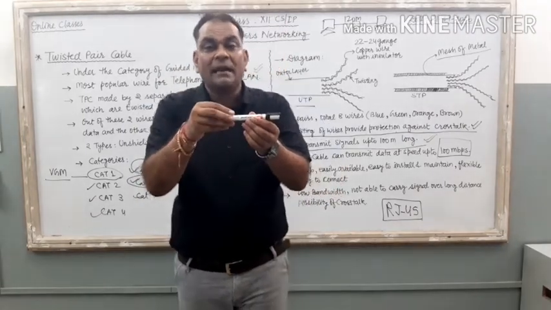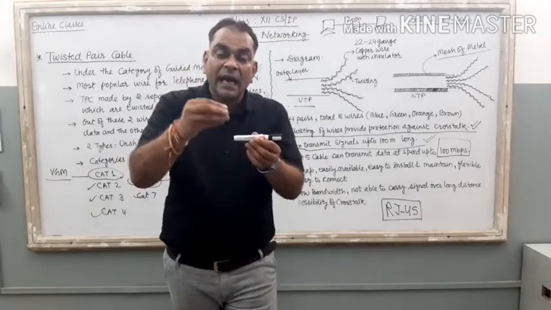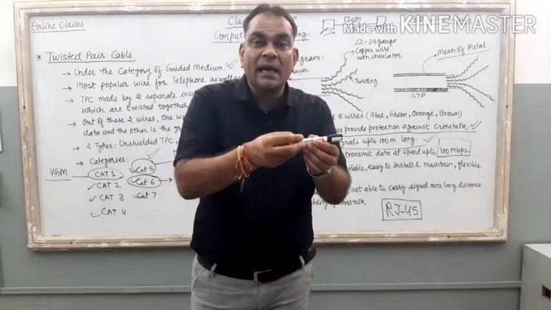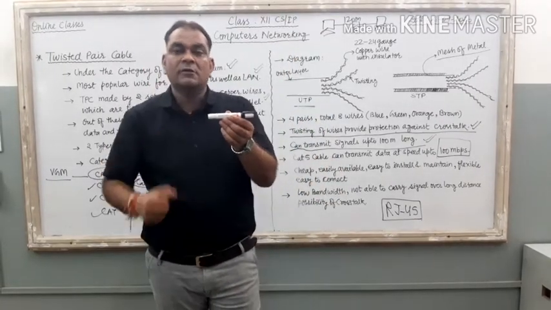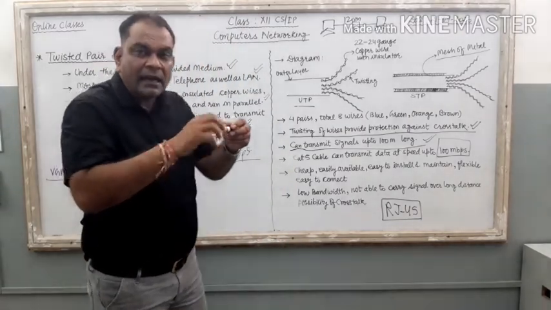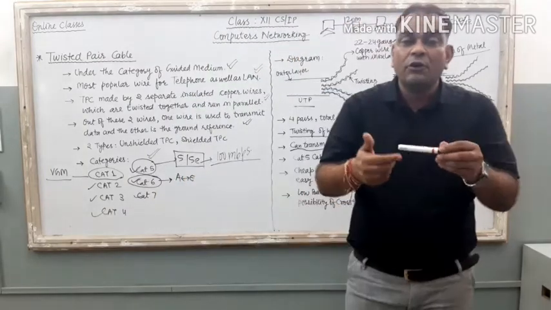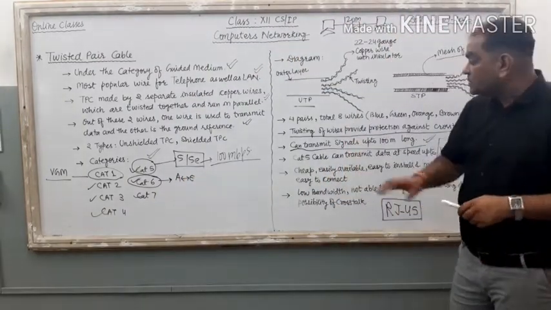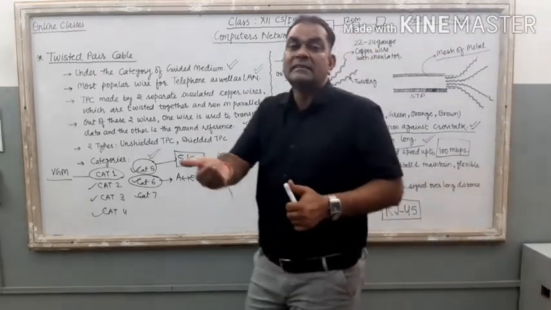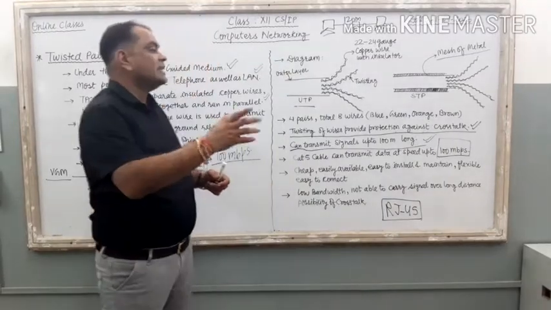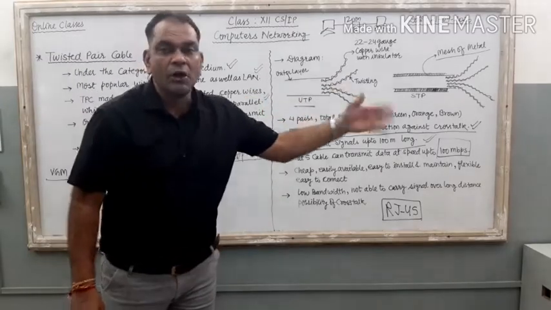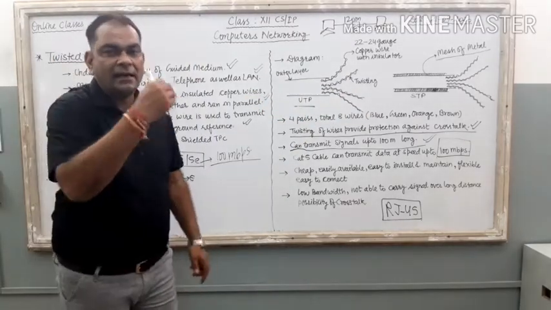If the wire gets noise from outside, this electromagnetic effect can prevent the data supply also. So if we twist the wire, it reduces crosstalk, or it reduces the noise available inside the wire. So twisting is required to protect against crosstalk or noise from outside interference.